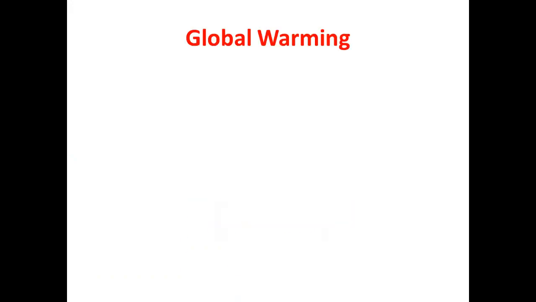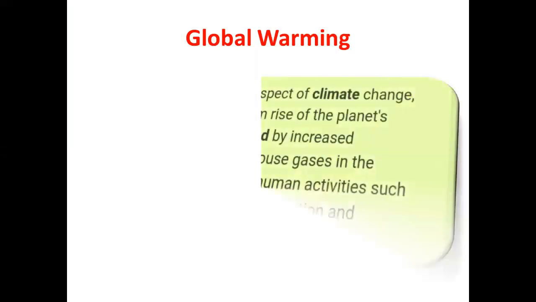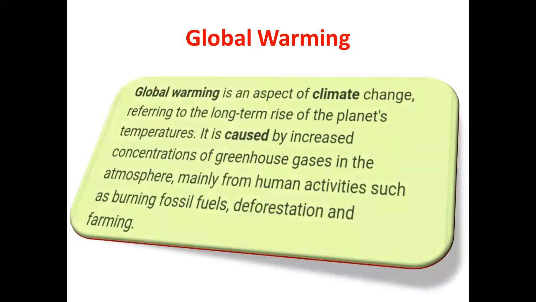Today I'm going to talk about the very important topic of this chapter, that is global warming. What is global warming? Global warming is an aspect of climate change referring to the long-term rise of the planet's temperature. It is caused by increased concentrations of greenhouse gases in the atmosphere, mainly from human activities such as burning of fossil fuels, deforestation, and farming.